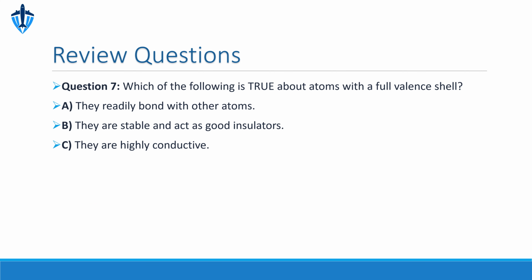Question 7. Which of the following is true about atoms with a full valence shell? A. They readily bond with other atoms. B. They are stable and act as good insulators. C. They are highly conductive. The correct answer is B. They are stable and act like good insulators.